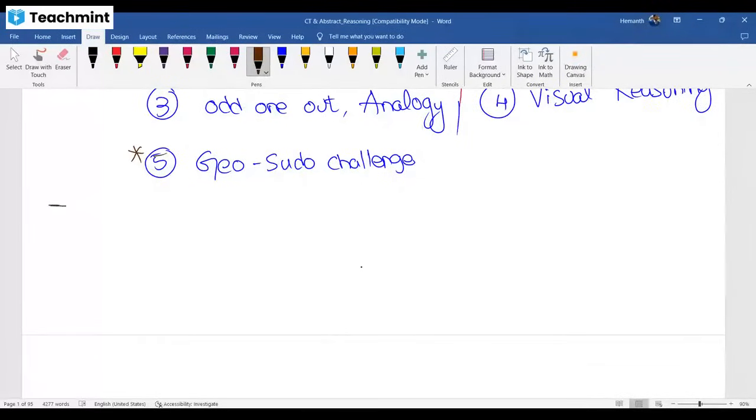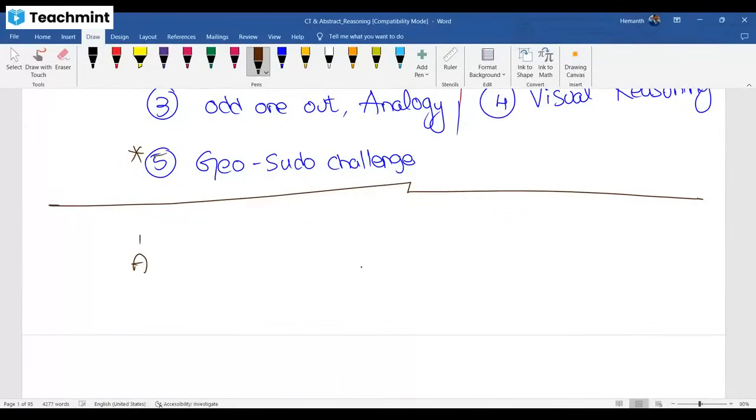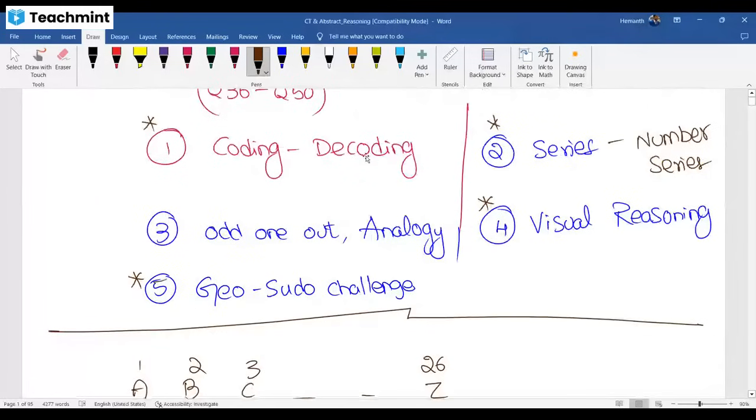What is the prerequisite for all these 5 topics? One thing I require is that you know all the values from A to Z. You have 26 alphabets, and you have to know the value of each letter. Let's say K value is 11, Kings 11 Punjab, you can remember it that way. N value is 14, you can remember it as November 14, Children's Day. H value is 8, the spelling of height starts with H, value 8. Like that, I already gave some tricks to remember all these 26 alphabets in the coding and decoding video.